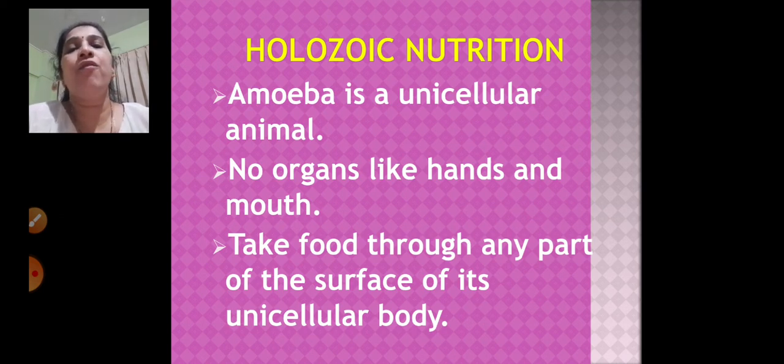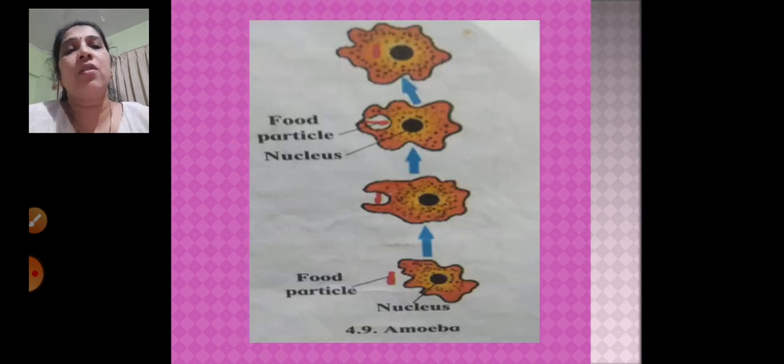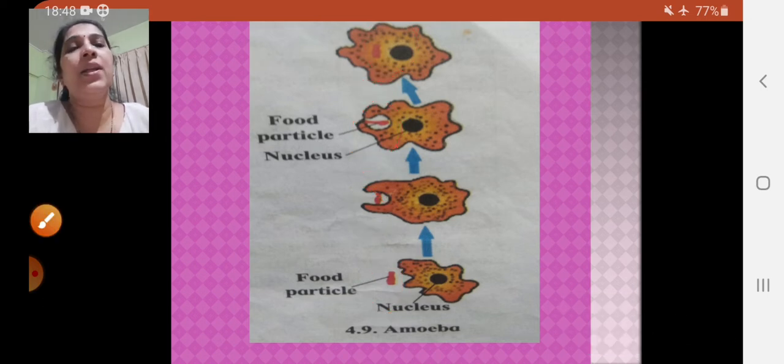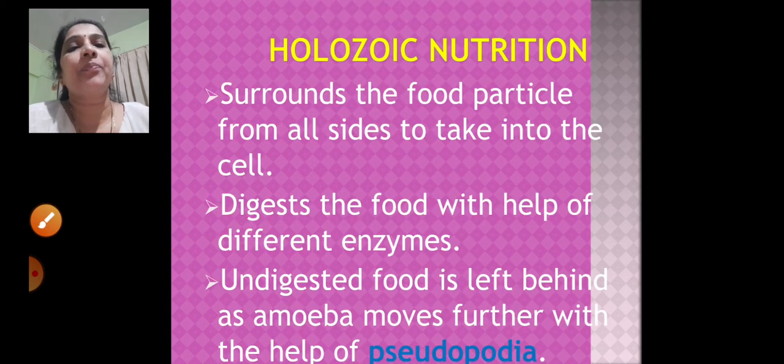So it takes the food from any part of the surface of its unicellular body. Now see here, children, in the diagram you can see how the food is outside, right here. Then slowly the food is taken inside, completely inside the unicellular body. So these are the steps of ingestion of food in amoeba, right? Now what is holozoic nutrition?